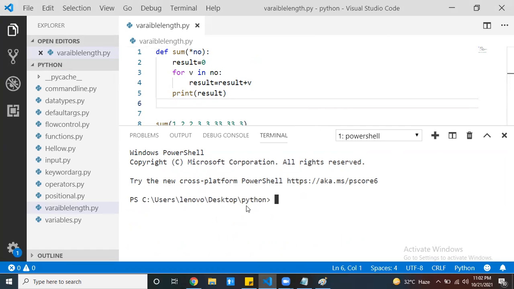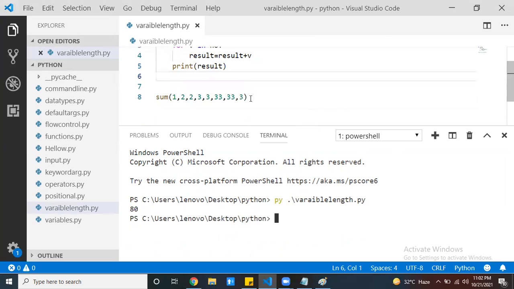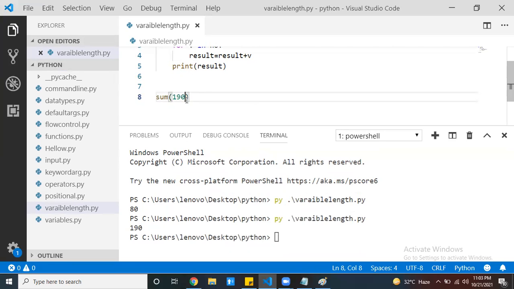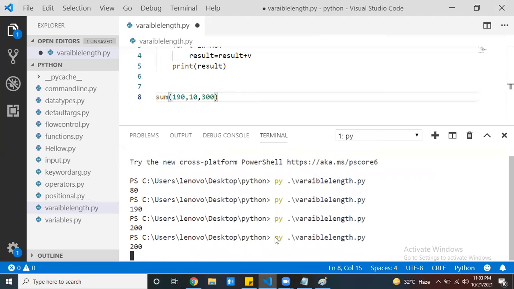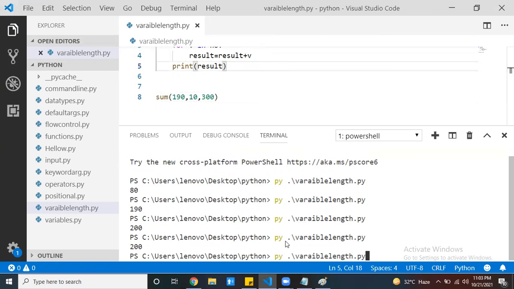Variable length, yes, 80, you can get it. Now I'm going to write only one. No problem, 190 sum is 190 only. I can put 2 arguments. Yes, no problem, you can get 200. I put 3 arguments. Yes, no problem, you can get the sum of 3 arguments. Now save, you can save it.